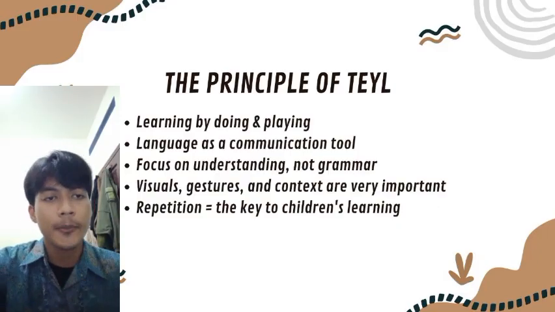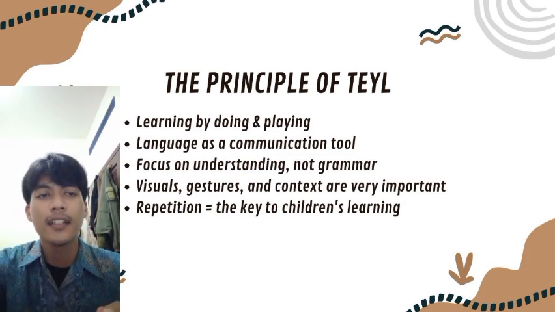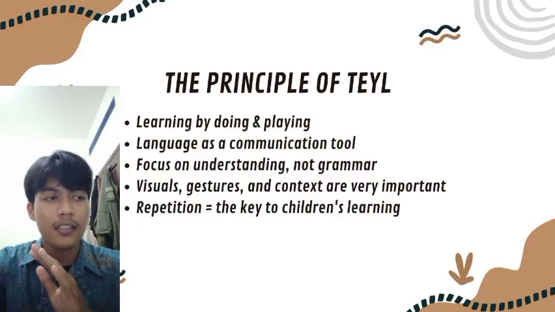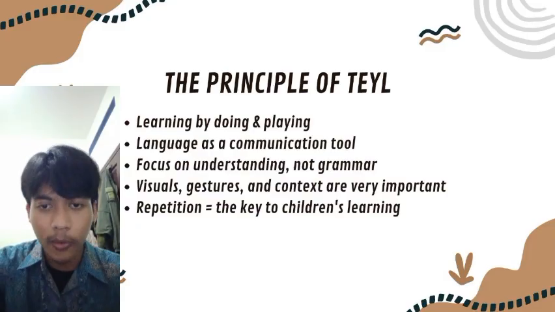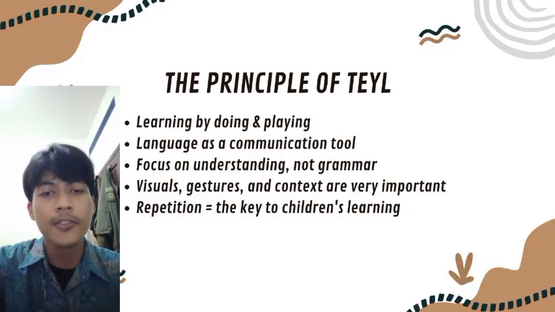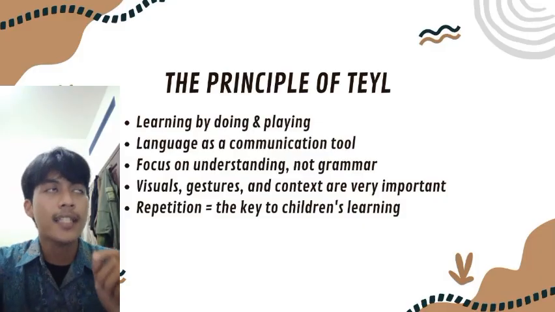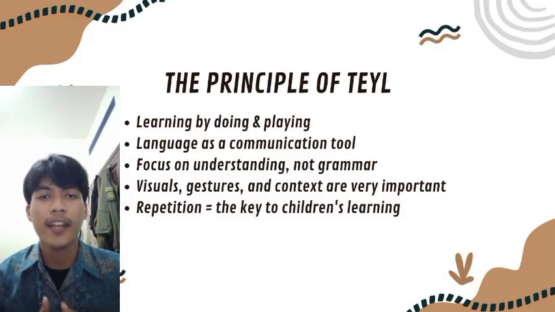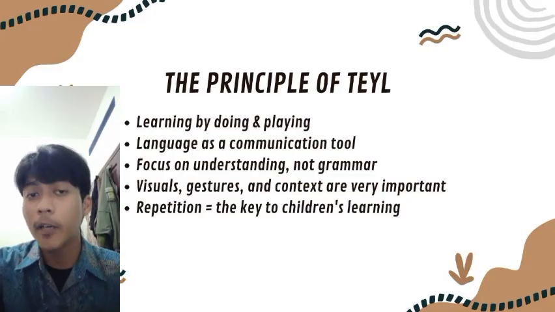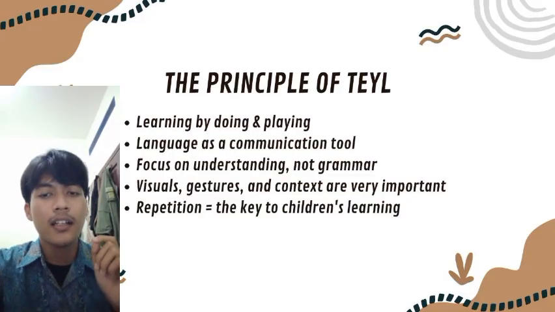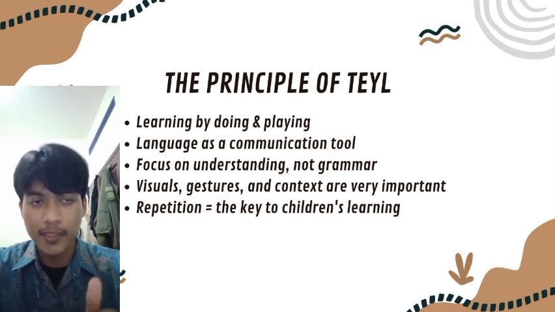The third point is to focus on understanding, not grammar, because young learners cannot yet think about the abstract. The main goal for children is to understand and use English, not to memorize grammar rules, but to express their communication. So it's okay if their sentences aren't perfect, as long as they can express meaning and others can understand them. That is the best thing.